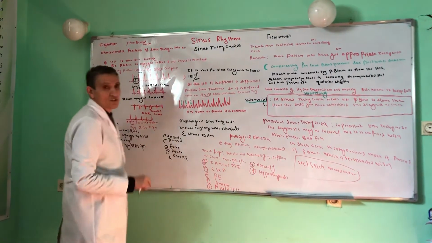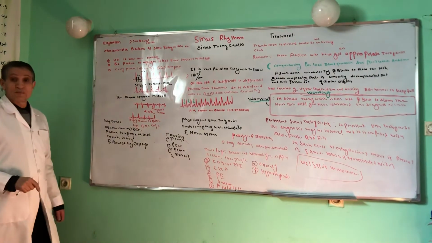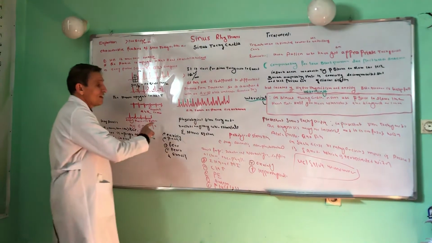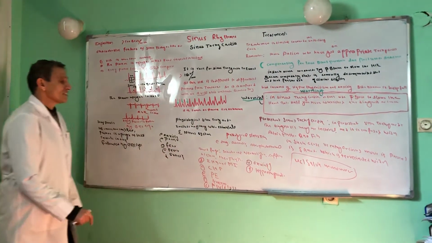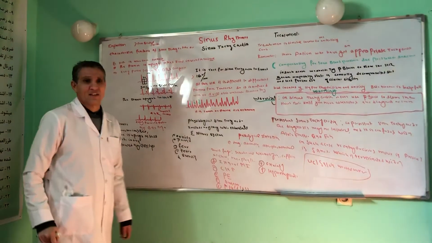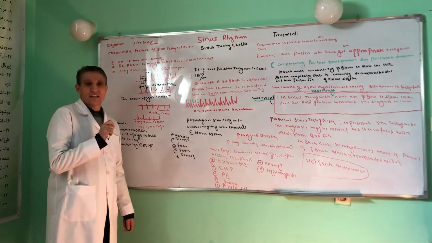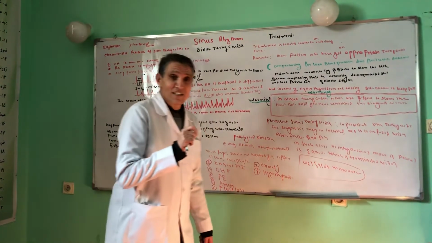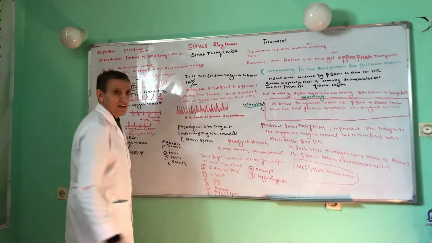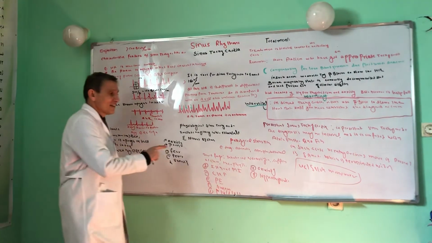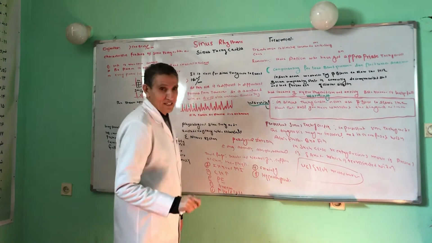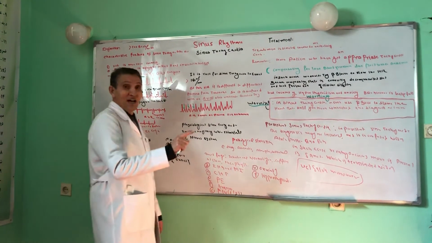Right now we will be discussing the physiological causes of sinus tachycardia. What are the physiological causes of sinus tachycardia? Physiological sinus tachycardia includes those things which stimulate the nervous system. For example, drugs, especially adrenaline and atropine, the second salbutamol, don't forget inhaler and nebulizer. In addition to that, caffeine and alcohol.